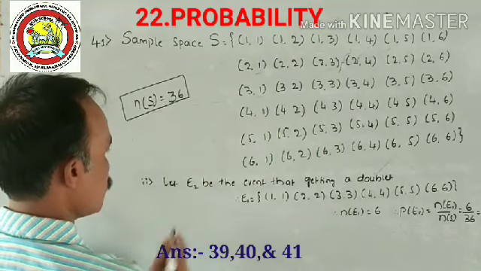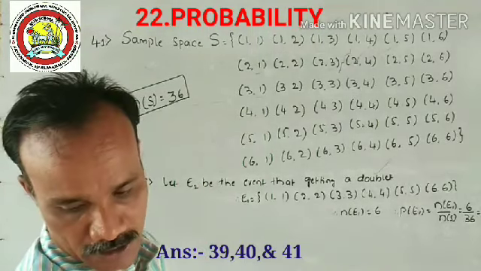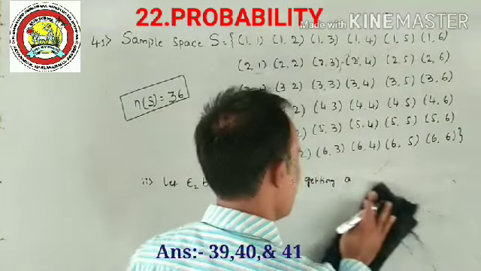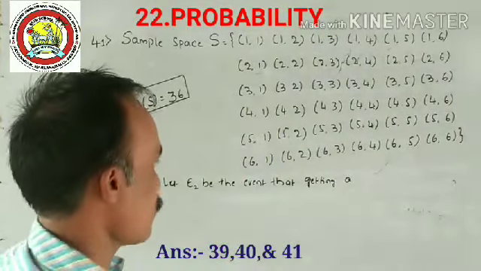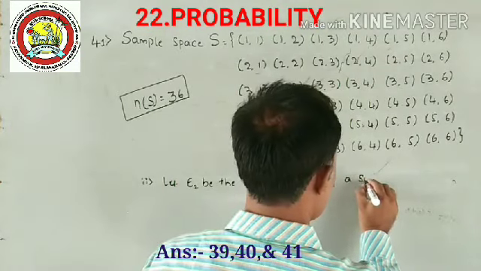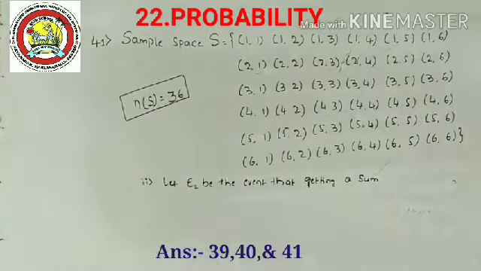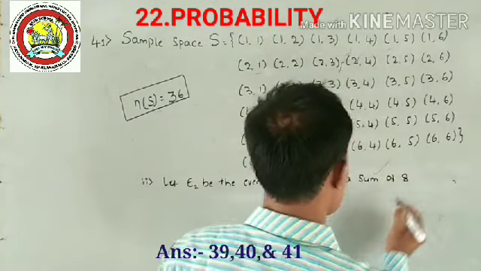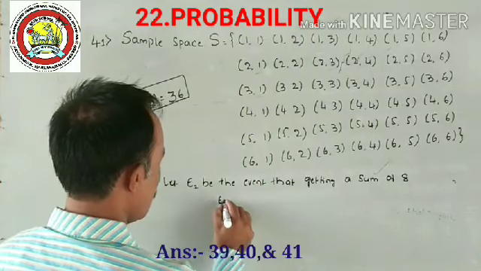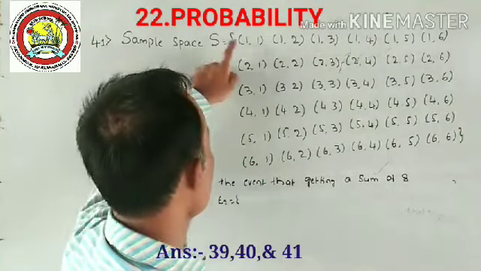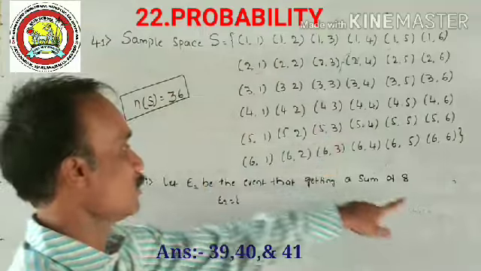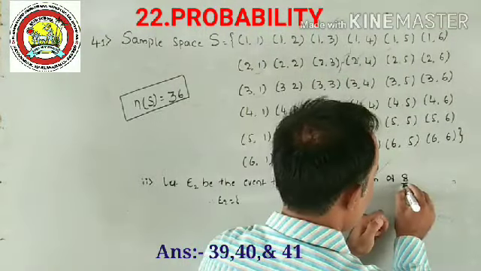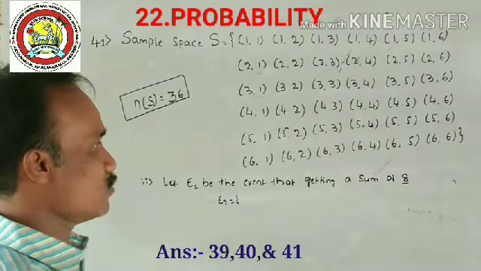E2 be the event that getting a sum of 8. So therefore, E2 is equal to sum 8. Sum means, for example, 1 plus 1, 2 is not equal to 8. So 1 plus 6, 7. So we must want 8. The sum of two faces should be 8.